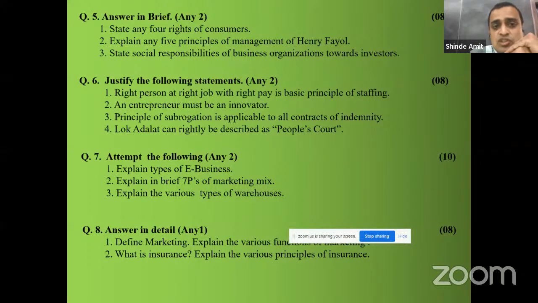State social responsibilities of business organization towards investors. Here also you have to write what is business responsibility first, then who are the investors from the business point of view, and then start writing social responsibilities of business towards the investor. For 4 marks, you can explain 6 points.